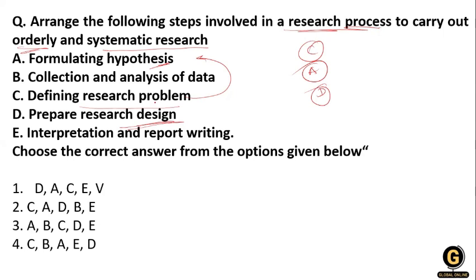We do not collect the data without deciding the design of the research. Many students get confused in this, because first you have to prepare the research design, and on the basis of that you collect the data, and the last thing is interpreting and report writing, that is E.